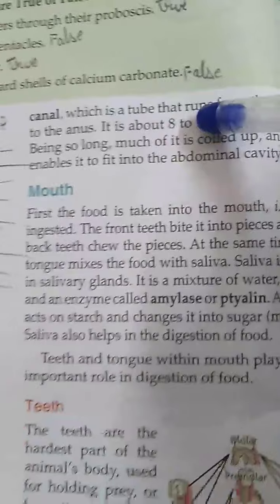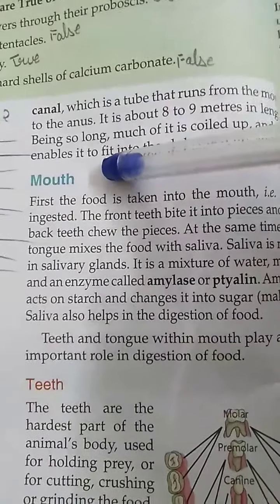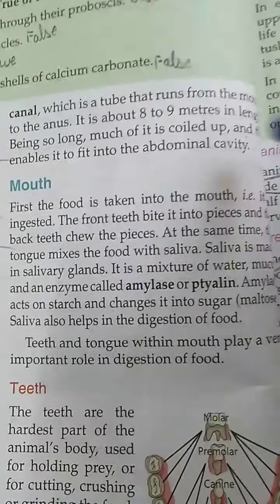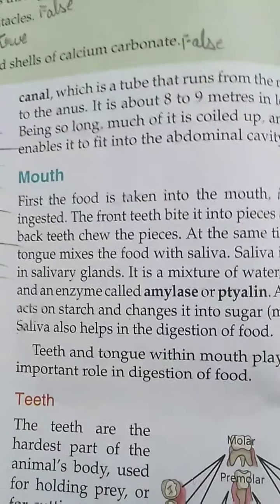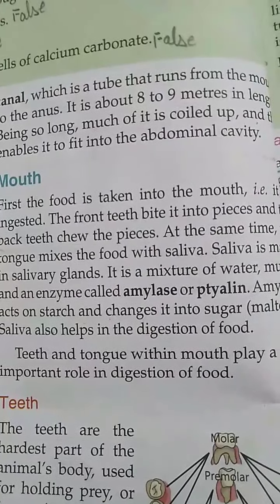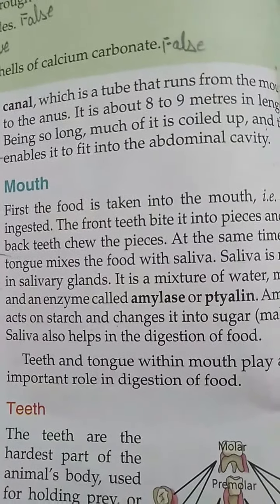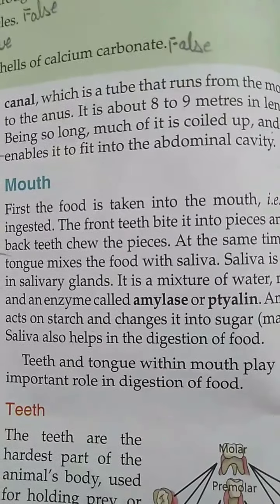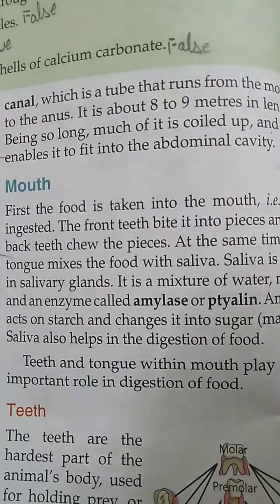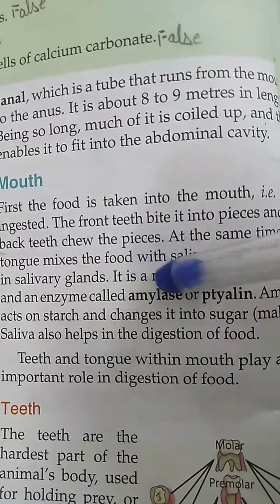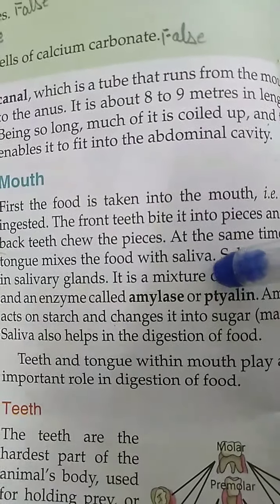Now today, as I told you, we will focus only on mouth. As soon as we take food into mouth, digestion starts. This digestion is done by both processes, physical as well as chemical digestion. Physical digestion is done with the help of teeth, and chemical digestion is done with the help of an enzyme. What is that enzyme name? Enzyme name is amylase, or it is also known as ptyalin.